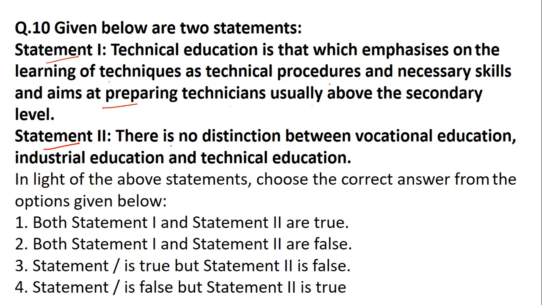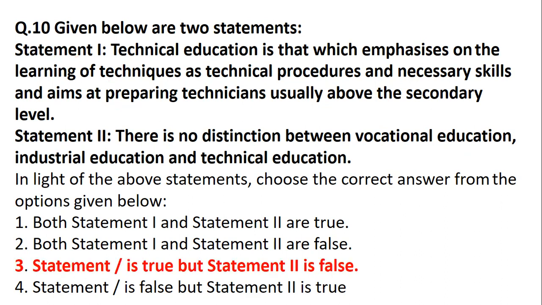If you look at both the statements, statement one is true. Technical education is the one which has technique skills in order to prepare technicians. But statement two is false. Yes, vocational education, industrial education, and technical education have some differences. When it comes to expertise, skills, and profiles, there are some differences. Hence statement one is true and statement two is false, right?